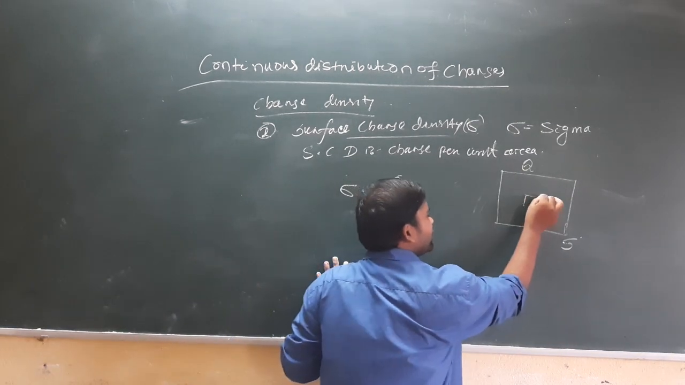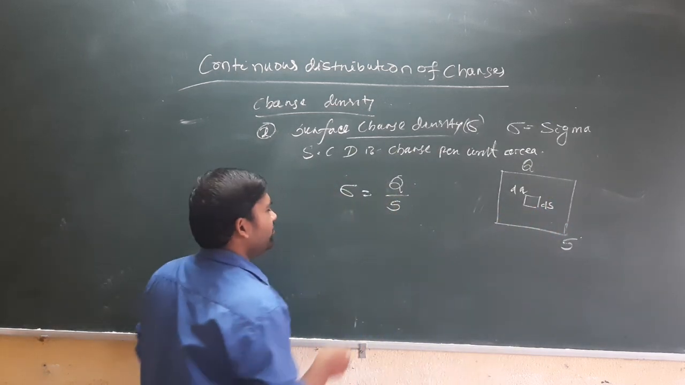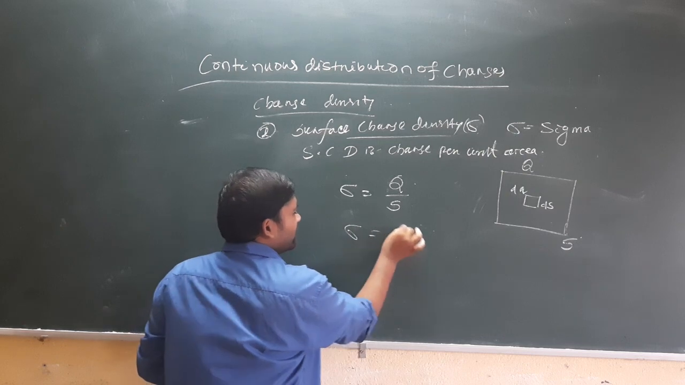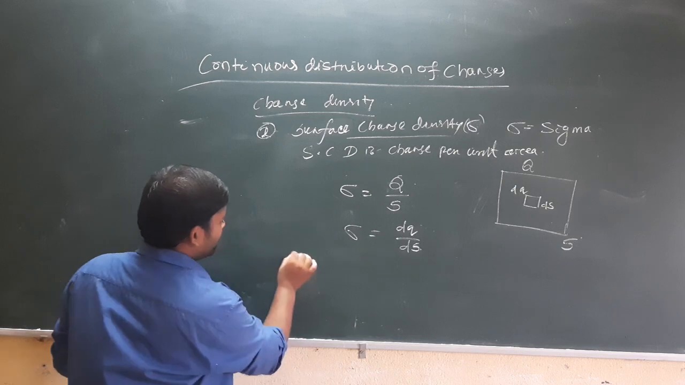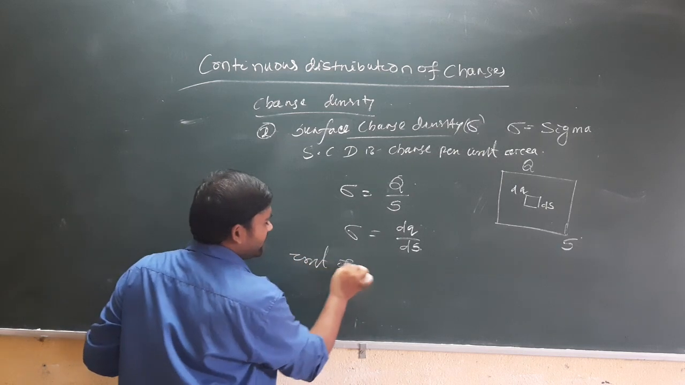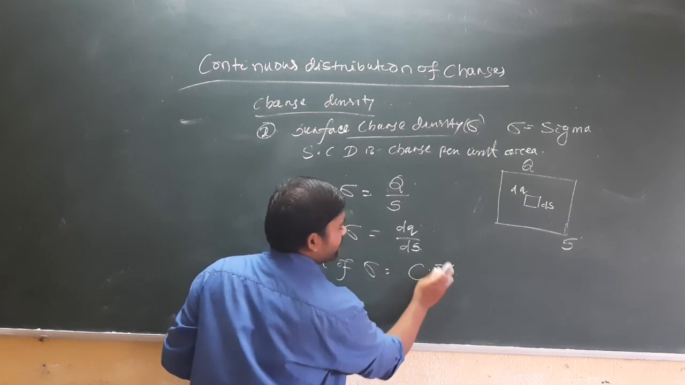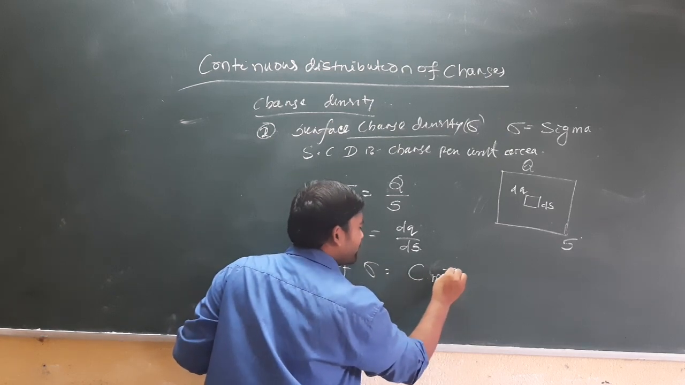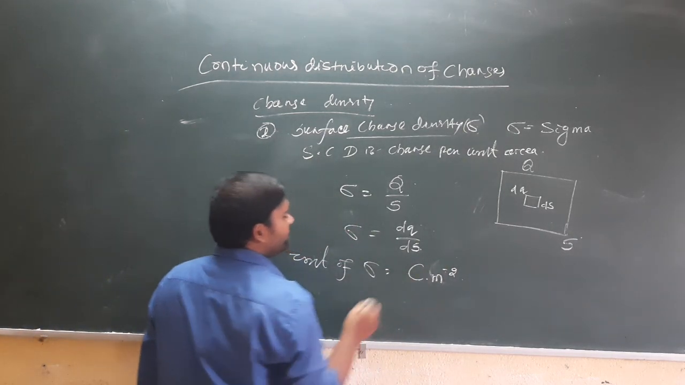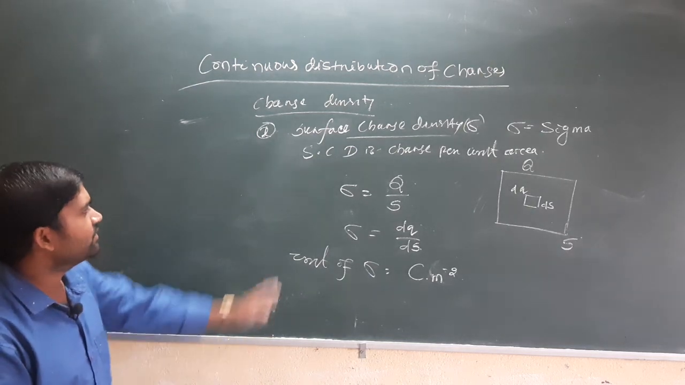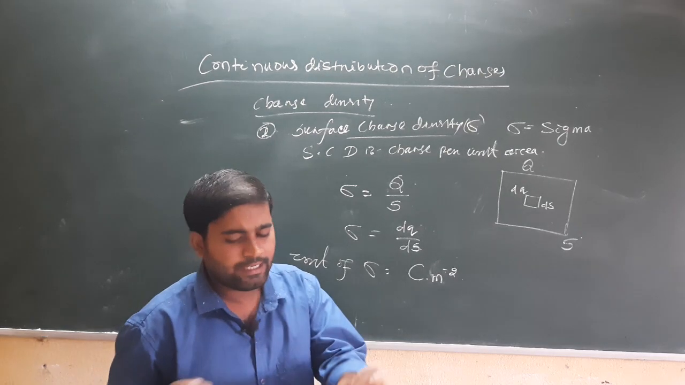If I consider a small area ds in which there is a small charge dq, then sigma equals dq by ds. What is the unit of sigma? The unit of sigma equals coulomb meter to the power minus 2. Understand? So that will be the unit of sigma. So that is surface charge density, charge per unit area.